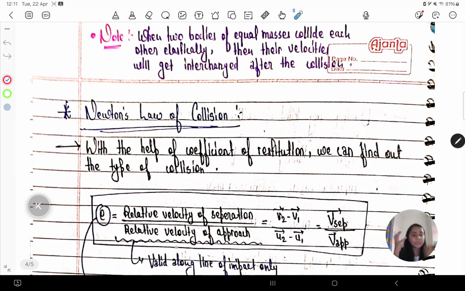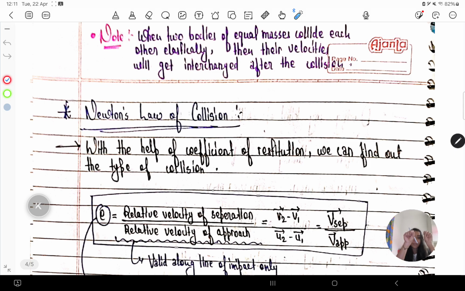So let's say this is body A and this is body B. Body A has mass m and body B has mass m2. Body A was moving in this direction with u1 and body B was moving in this direction with u2. After some time, A and B collide. Now, after collision, they go their separate ways. This is body A and this is body B.